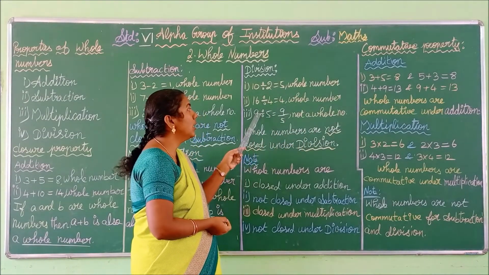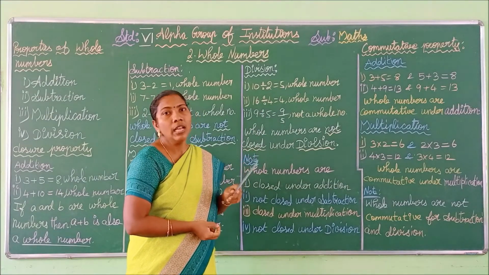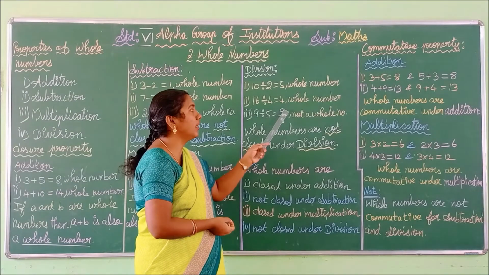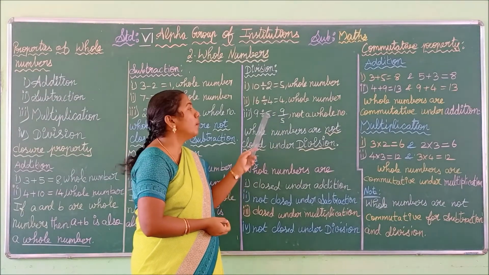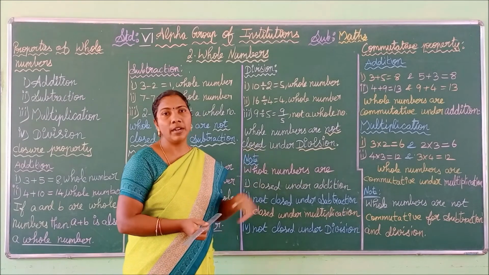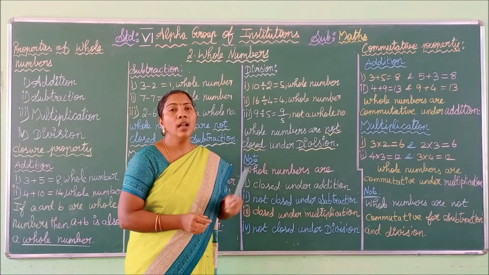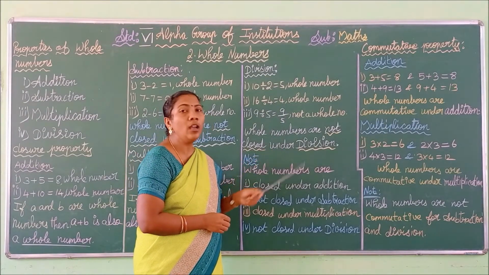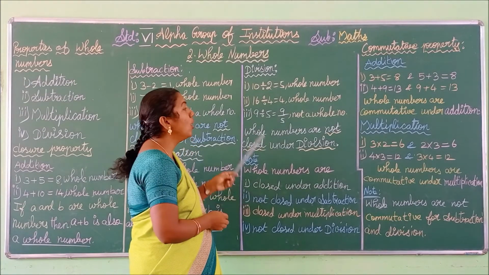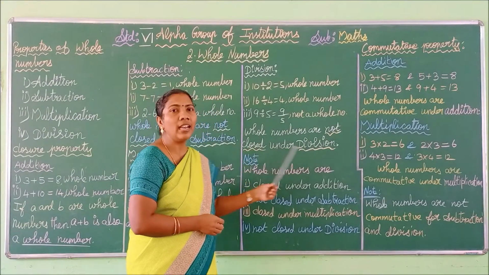See the next one, 9 divided by 5. If you divide 9 by 5, you get a remainder. So we can't divide 9 by 5 evenly, so you write 9 by 5 as it is. But 9 by 5 is not a whole number. It is a fraction. Thus, if you take two whole numbers and apply the operation division, sometimes you can't get a whole number. So we can say whole numbers are not closed under division.